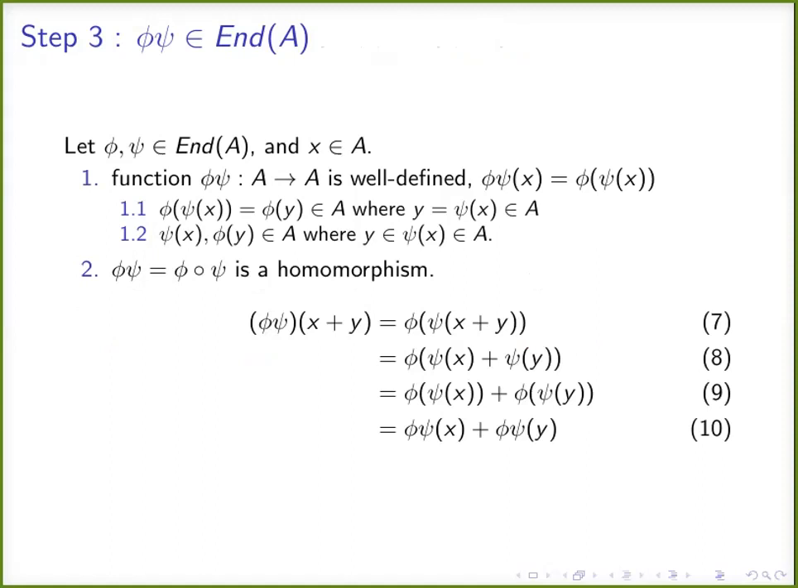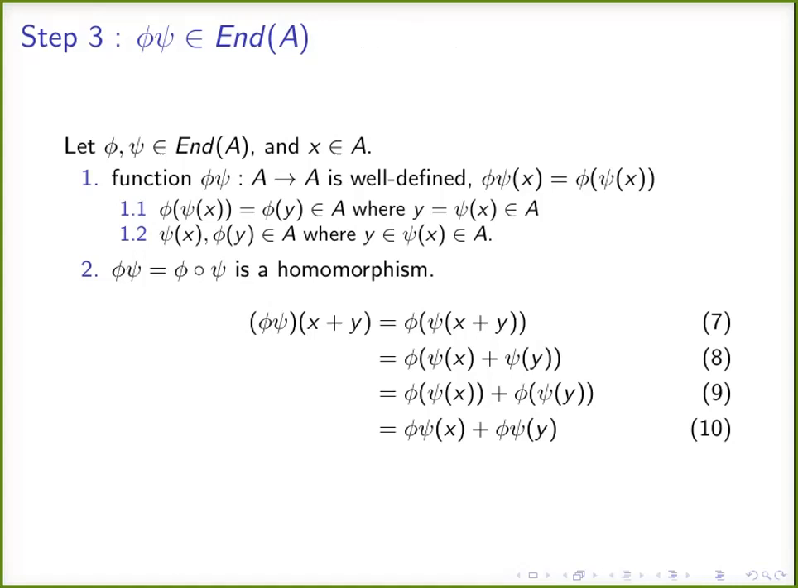Coming to the third step, whether the function composition is closed: if we take two endomorphisms phi and psi, whether the product is going to be an endomorphism. First of all, we check whether it is a function. Second, we check whether it is a homomorphism. For the product phi psi to be a function, it should satisfy two conditions: closure and well-definedness.